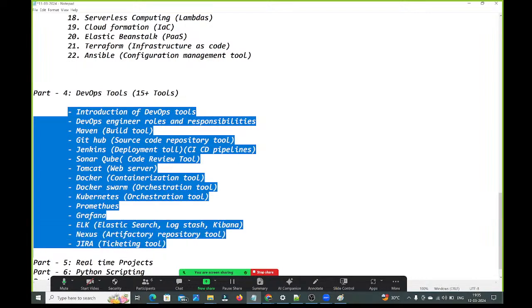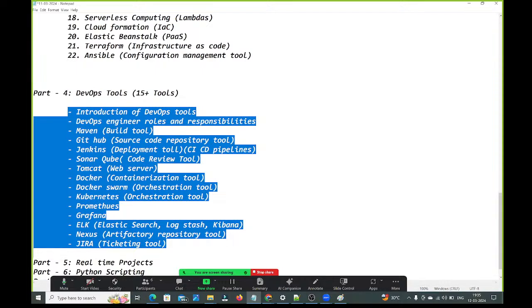What tools are we going to discuss in DevOps? First, we will talk about the introduction of the DevOps tools. Here I will explain what tools we are going to cover and what is the purpose of each and every tool. I will explain at a high level, guys. Next, we are going to understand what your day-to-day activities as a DevOps engineer are, and what your roles and responsibilities are.